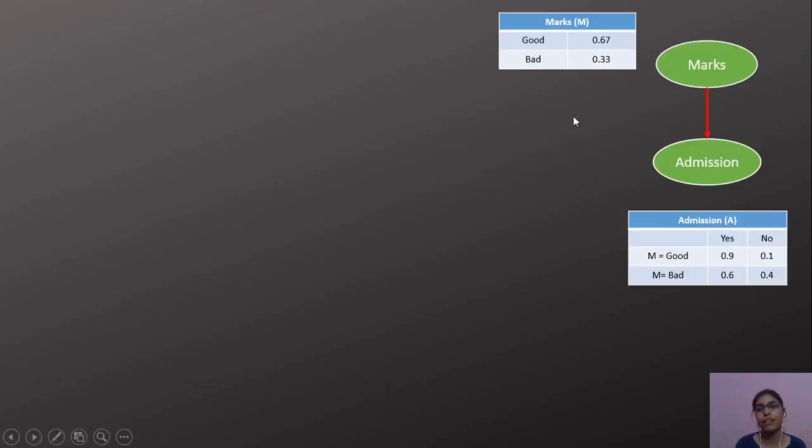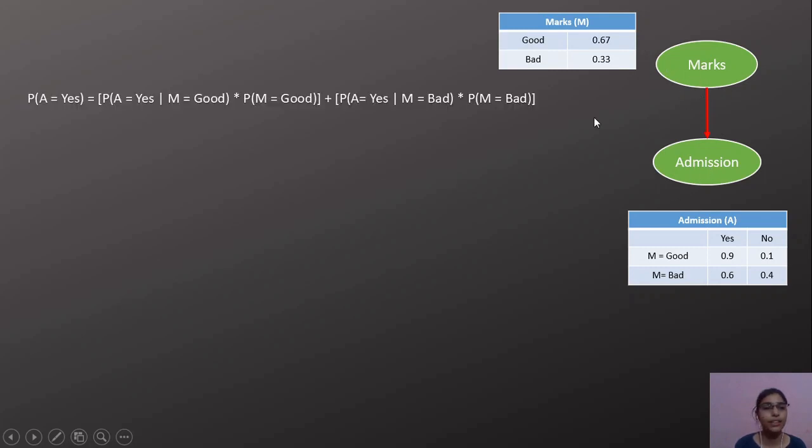Now we will see this part of the BBN network, which says that admission is dependent on marks. For finding the probability that we will get admission, this can be represented as probability of admission equals yes given marks equals good, times probability of marks equals good, plus probability of admission equals yes given marks equals bad, times probability of marks equals bad.